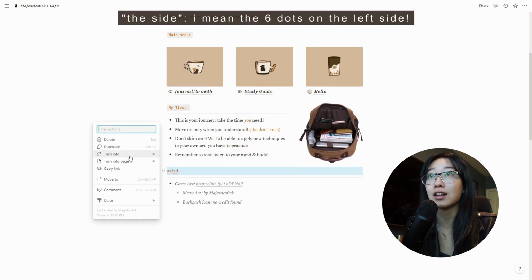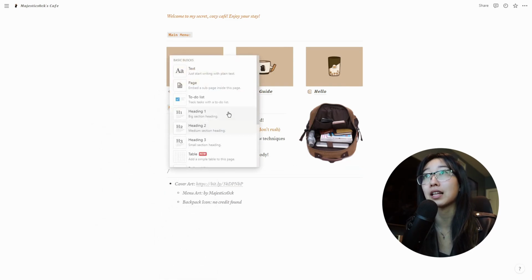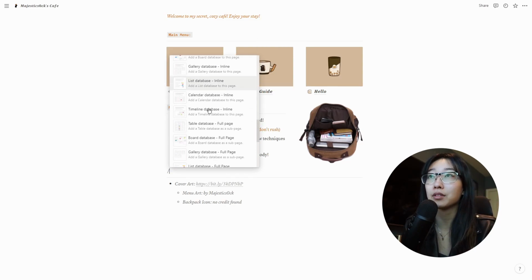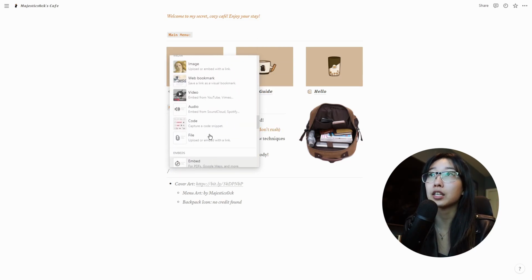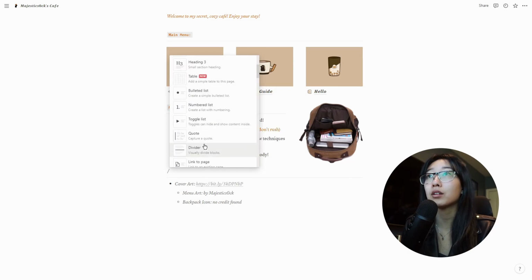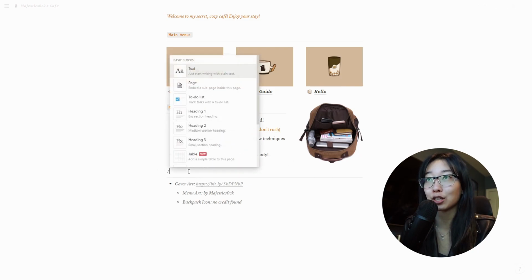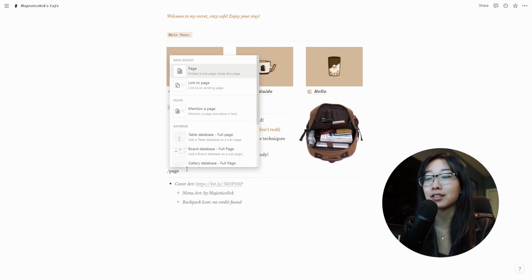You can click the side and change the color for the whole thing like that. Before you write anything at all, you can press slash, and there's a bunch of different items you can choose to have in a page. You can embed images, videos, you can create quotes, headings. Oh, you can access that by pressing this plus button. The slash button is a shortcut, so you could like type it page and then press enter.